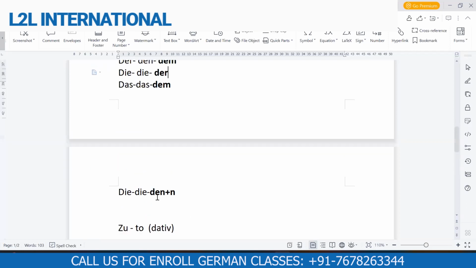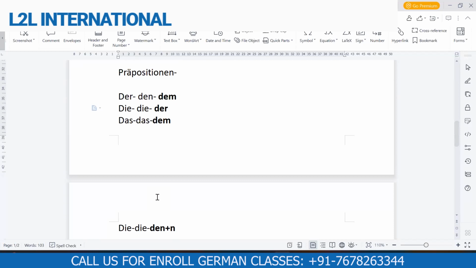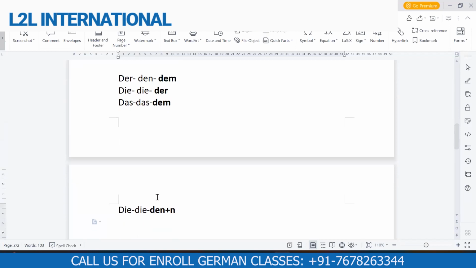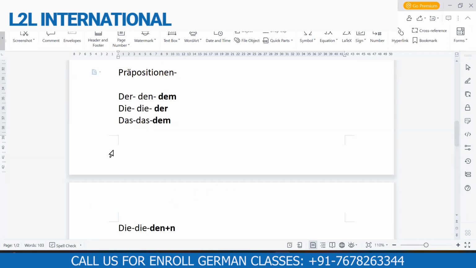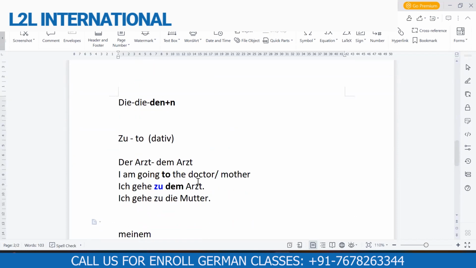See the article. Let me know what is the dative article for feminine. Anybody? How would the article die change? Feminine article in German in dative changes to what? Where is it written? It is written here, I have written it there. So die changes to der. So it will become: ich gehe zu der Mutter.